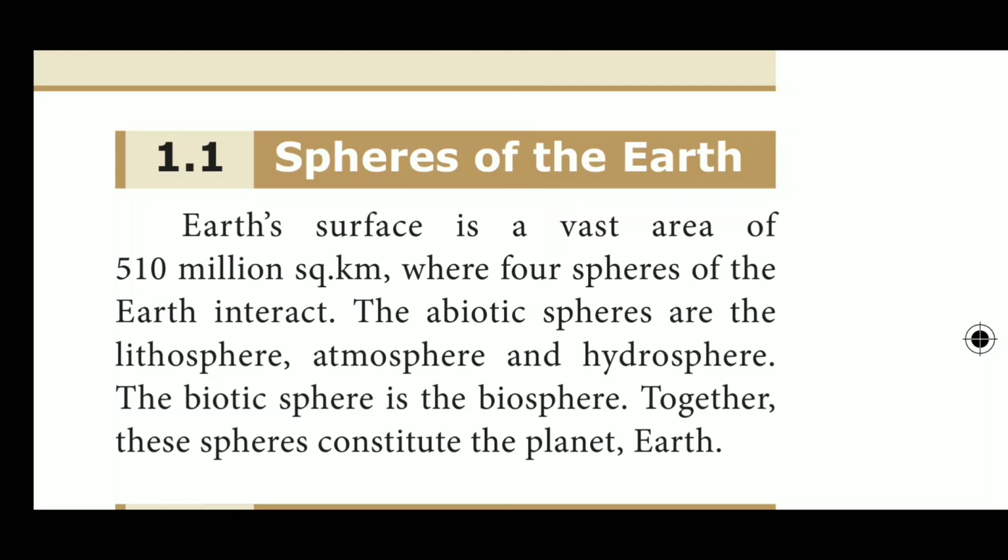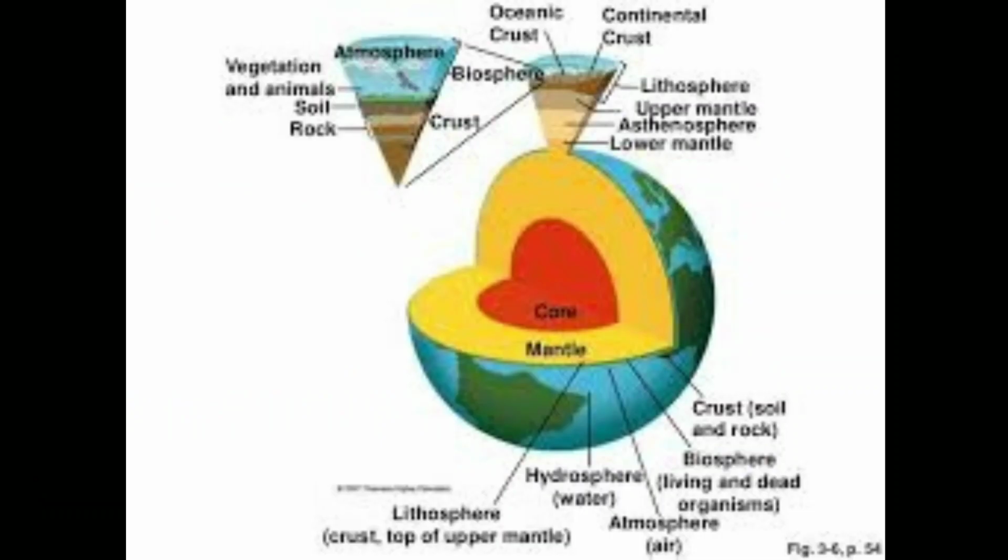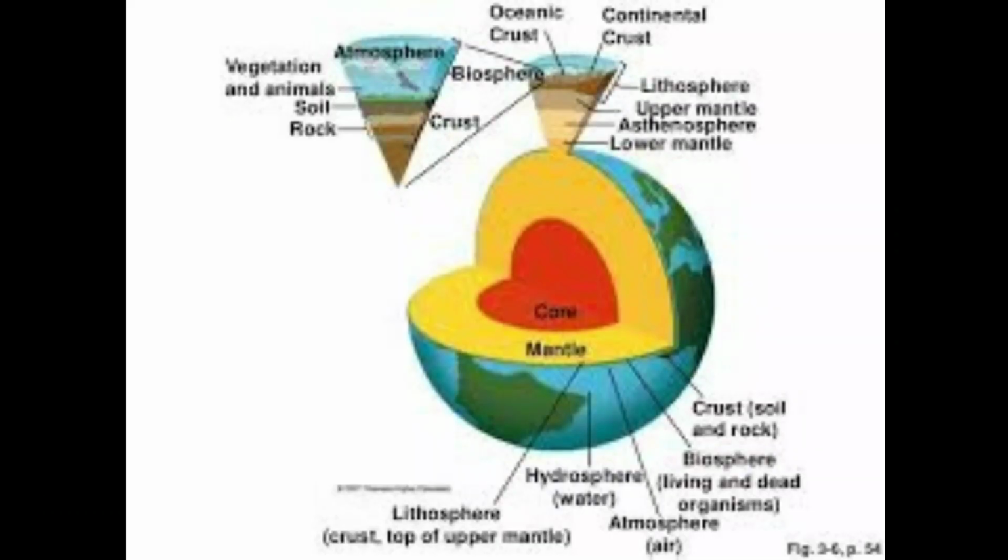The structure of the earth. We will discuss the structure of the earth. The outer surface and inner core of the earth are totally different in their nature. The structure of the earth's interior is divided into 3 layers, namely the crust, the mantle and the core.